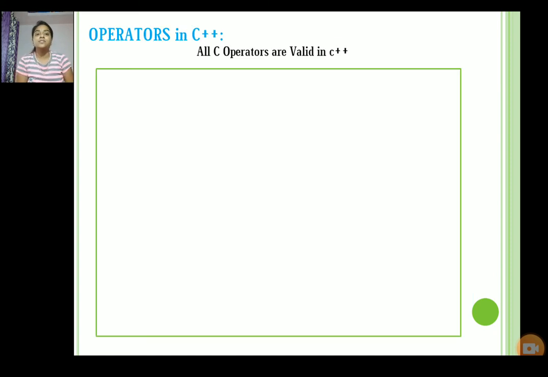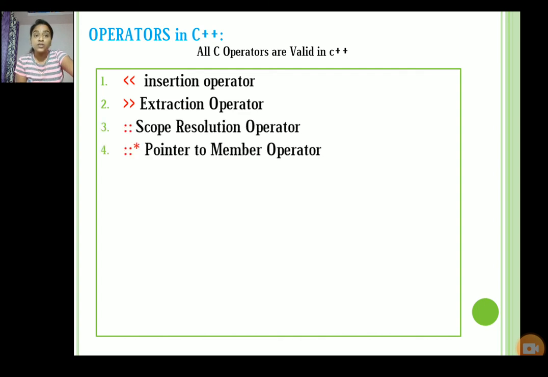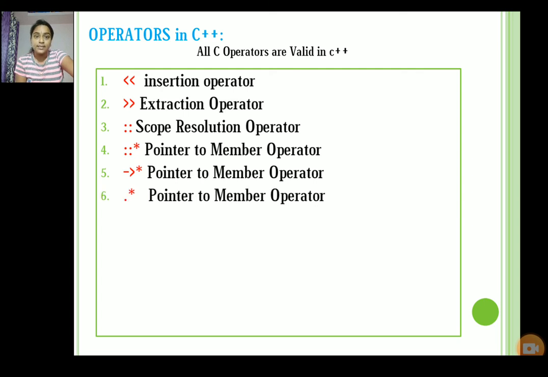The next point is operators in C++. All C programming operators are valid in C++ programming, but C++ has additional operators. They are: the insertion operator, the extraction operator, the scope resolution operator, and the pointer to member operators, which have different symbols.